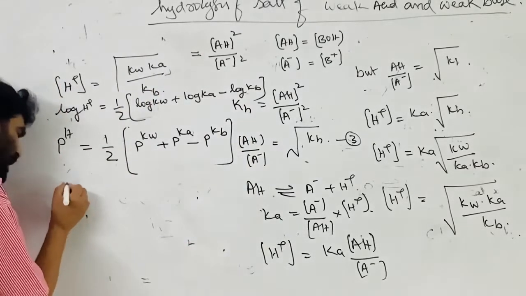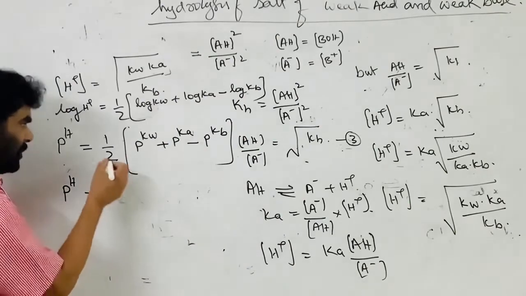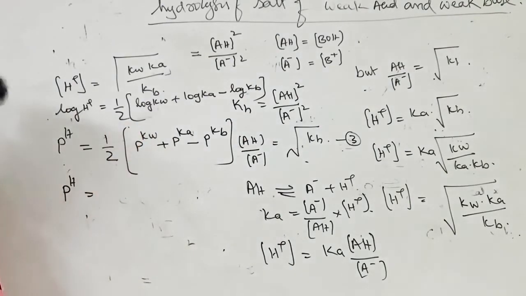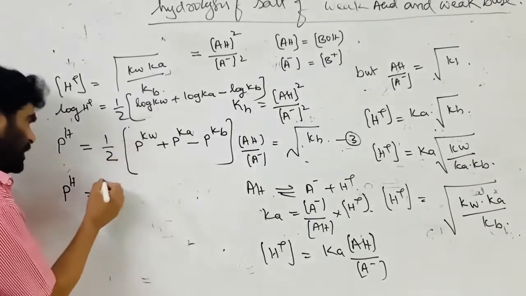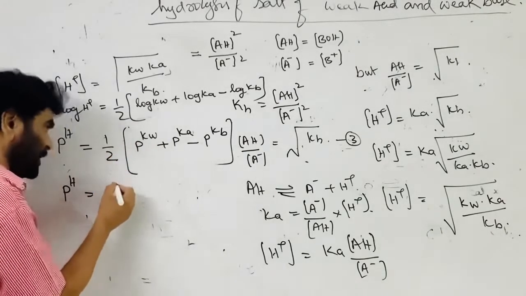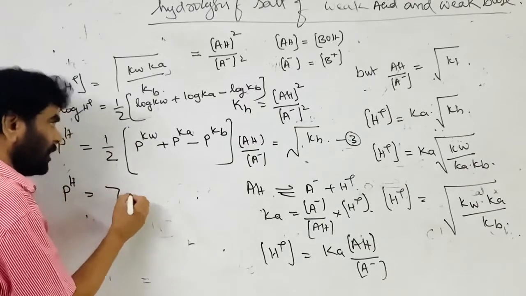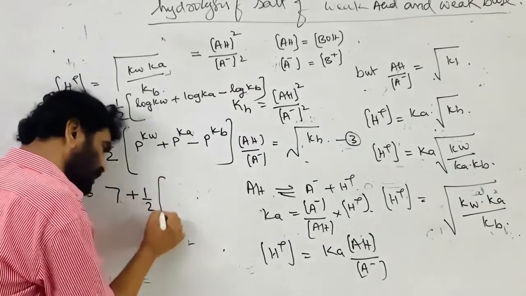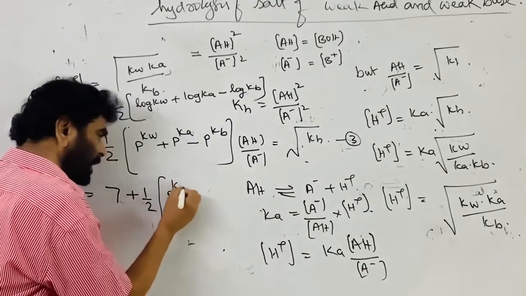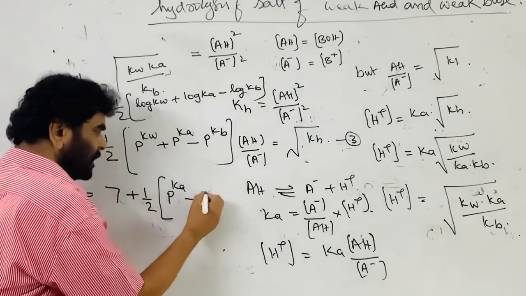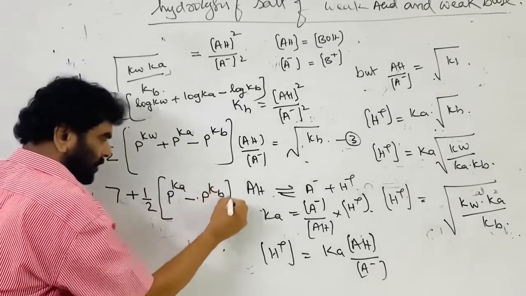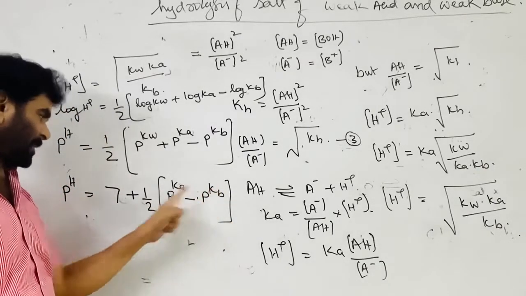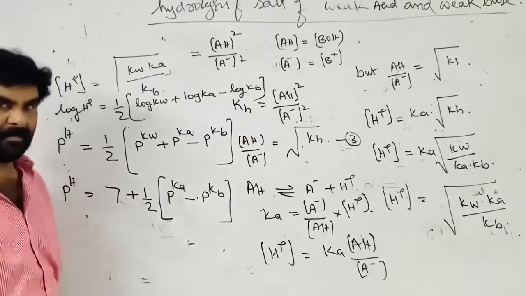Now you can write like this: pH is equal to half pKw, and pKw is always 14, that is 10 to the power minus 14, so pKw by 2 is 7, plus half of pKa minus pKb. If Ka and Kb are the same, pKa and pKb are the same, and pH will be 7.